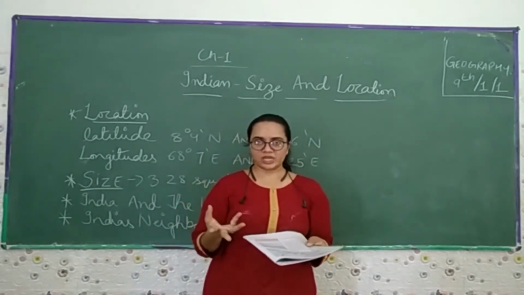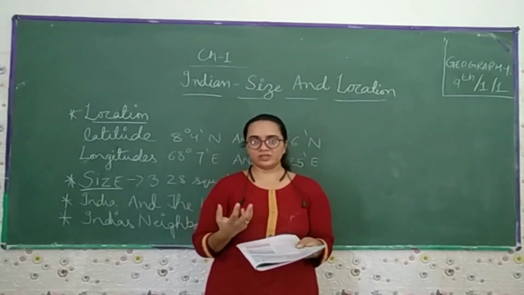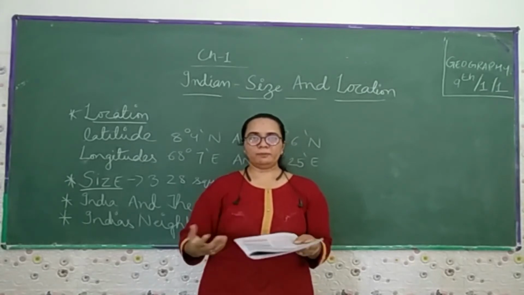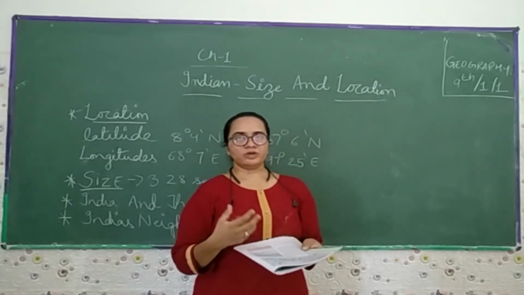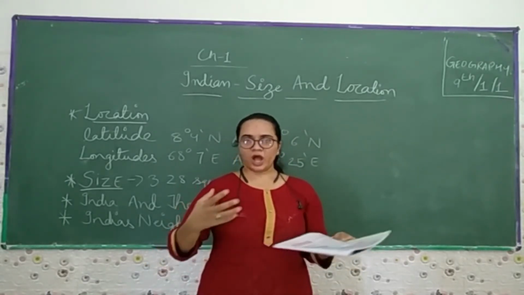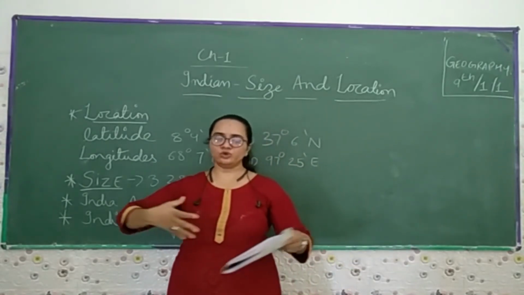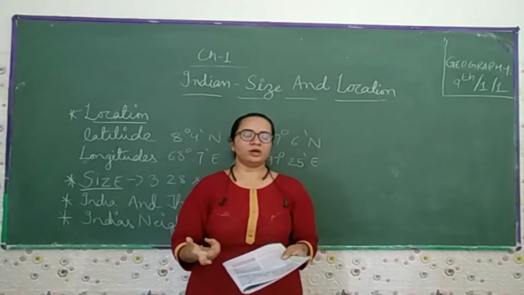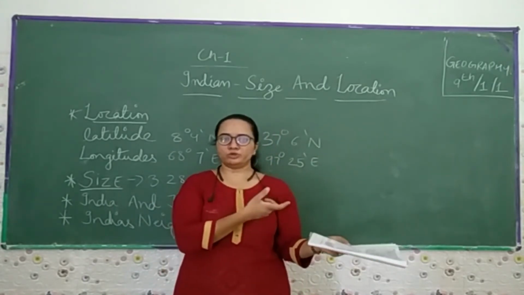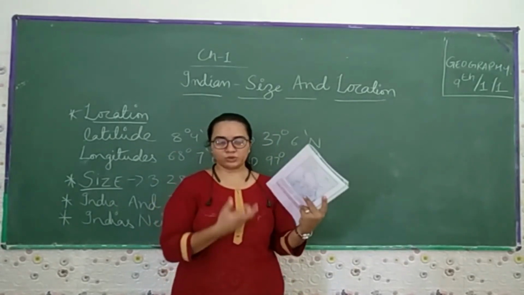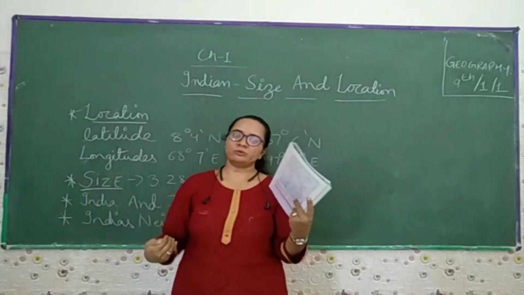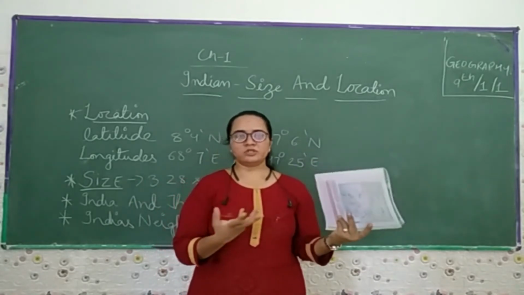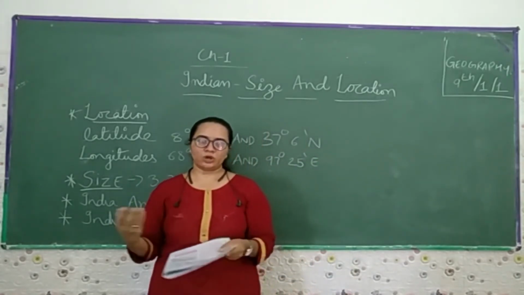Like I already said, you have read this in the 6th, 7th, and 8th as well: the number of travelers and people who used to come to India. First, they found the sea route, how to go towards India by sea. If you remember Vasco da Gama, who came from Portugal, he found the sea route via the Cape of Good Hope to come to India.